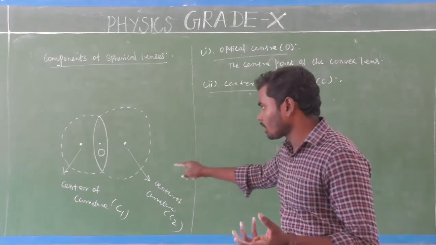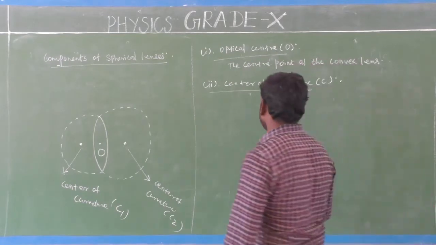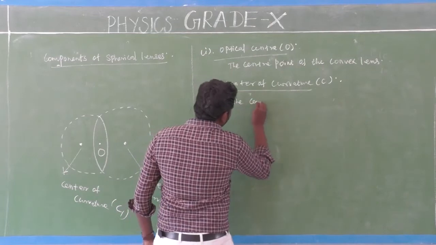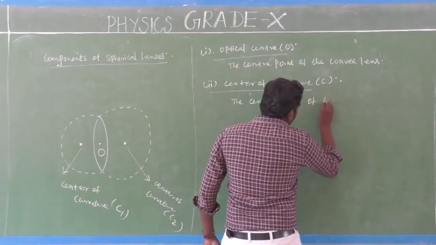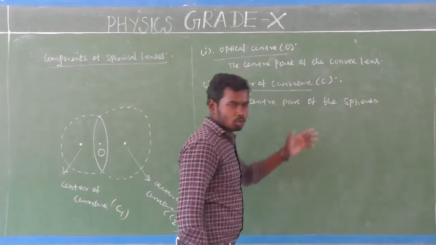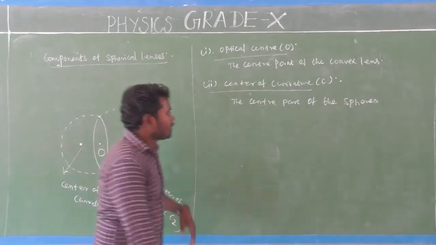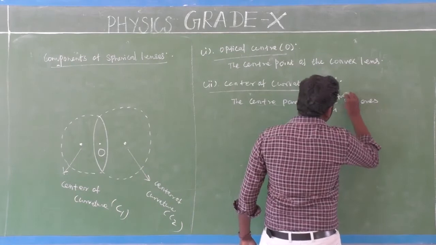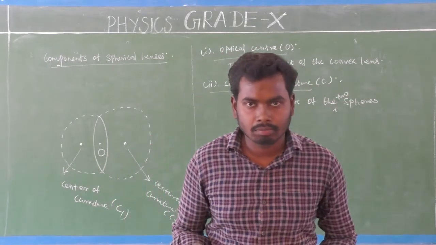The center part of the spheres, the two spheres, is called the center of curvature, isn't it?